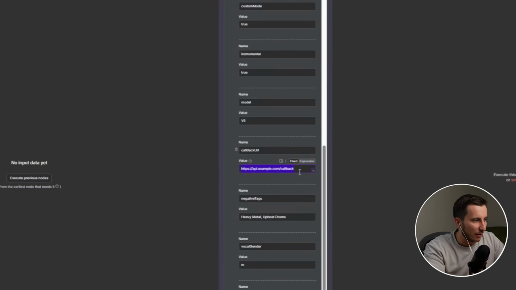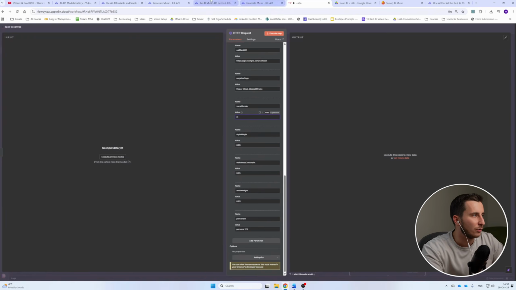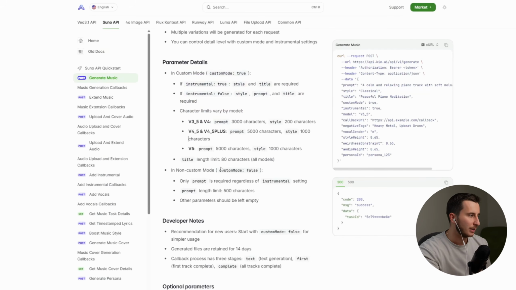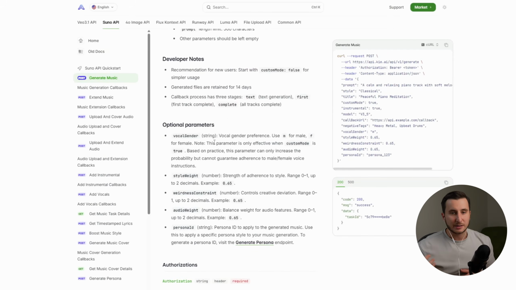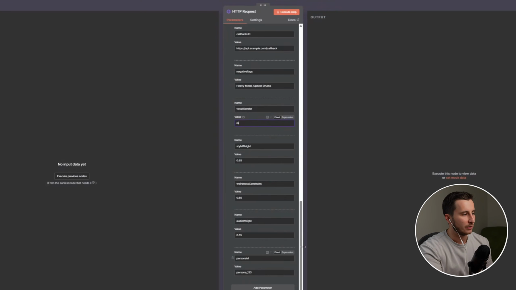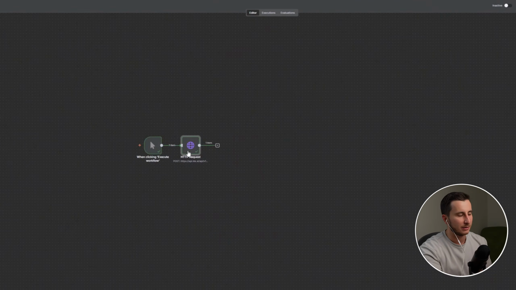We can have a webhook here from n8n, for example, so that whenever it finishes the request, we can take it from here, other than just polling the request every period of time. This is how we're going to do this, and I'm going to show it in a moment. Then we can have negative tags, vocal gender, so either male or female. And once again, if you want to check all those settings that are right in here, you can go to the API docs and they describe it right in here. So we've got what instrumental means, what the different models are, what the prompt is, what the limitations are, etc. So you can read all the information right in here. What we are really interested in, this is kind of the first thing, and let's actually execute the step and see if that works.